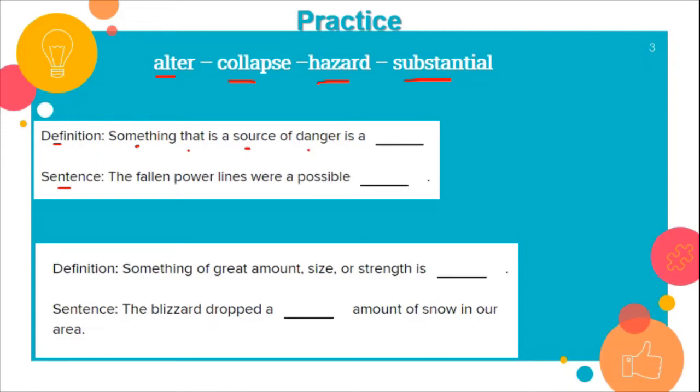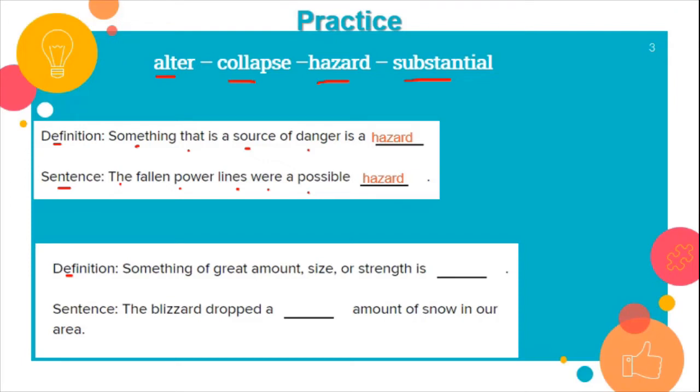Alter, we said it means to change. Collapse, it's like to damage. Hazard means crisis or danger. Substantial means large. So now that I recall the meanings of these words, I can tell that the definition goes to the word hazard. The sentence: the fallen power lines were a possible hazard. The fallen power lines were a possible hazard.